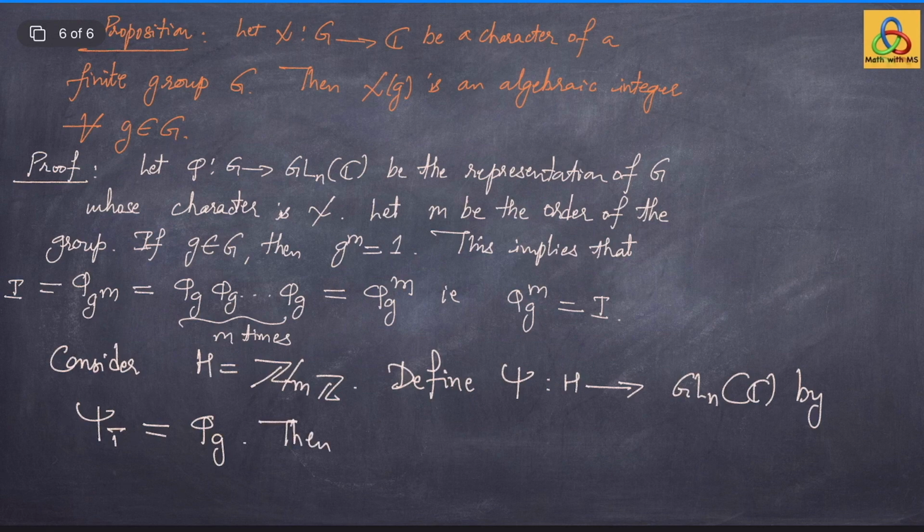Now, since phi g to the power m is 1, it turns out that psi is a group homomorphism and hence a representation of the group H into GL n C.